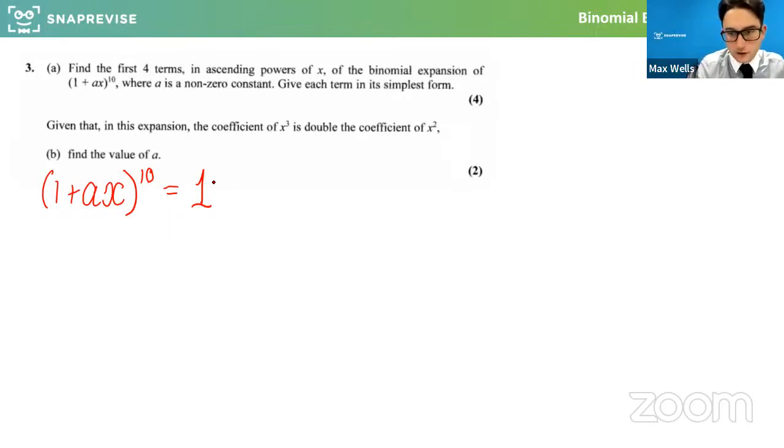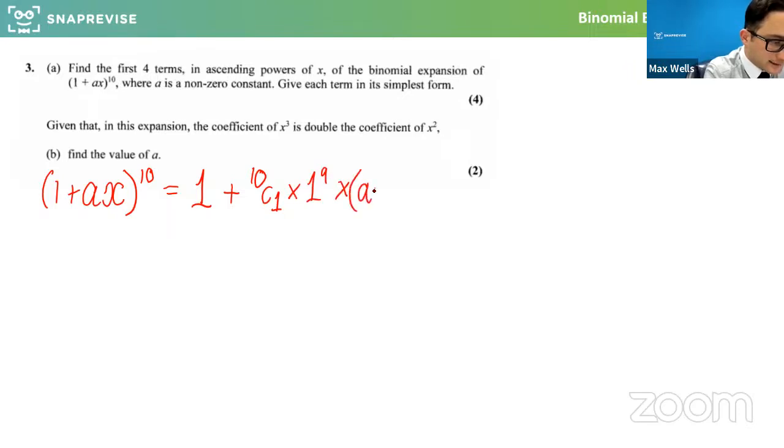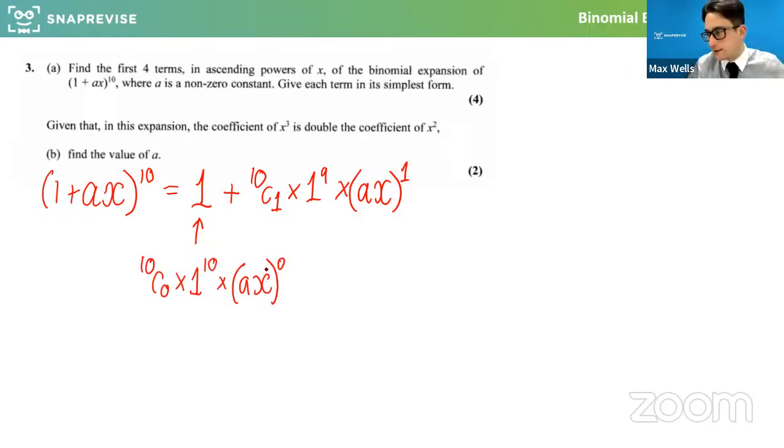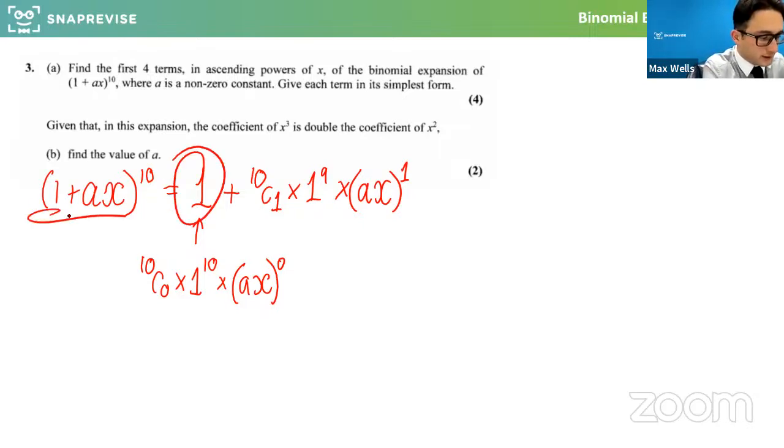So that's the first term. Now the next term would be 10 choose 1 times 1 to the power of 9 times ax to the power of 1. So what we've effectively done here is 10 choose 0 times 1 to the power of 10 times ax to the 0. But I just think it's long-winded to think of it like that. That is just 1. The first thing coming out of this expansion is definitely a 1. 1 times 1 times 1, 10 of them.